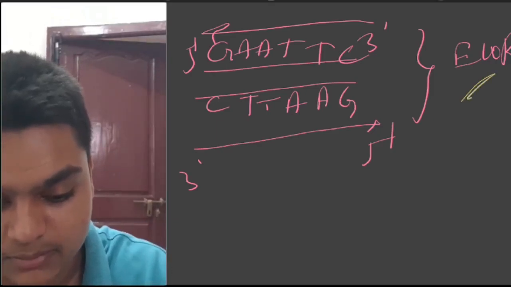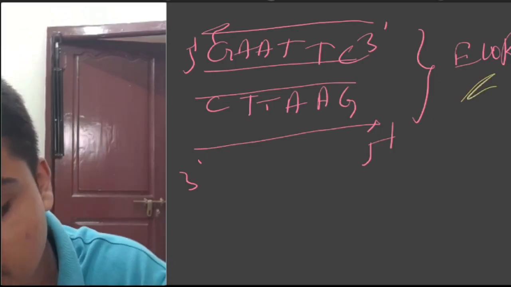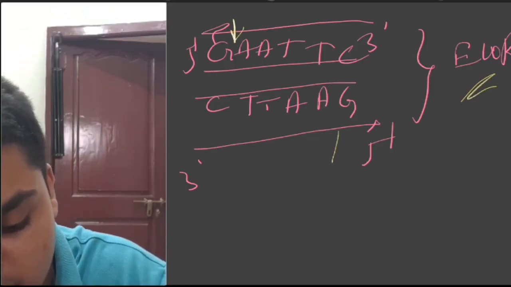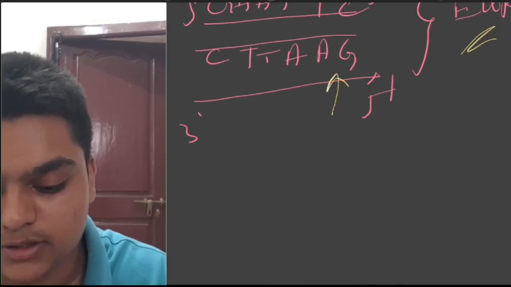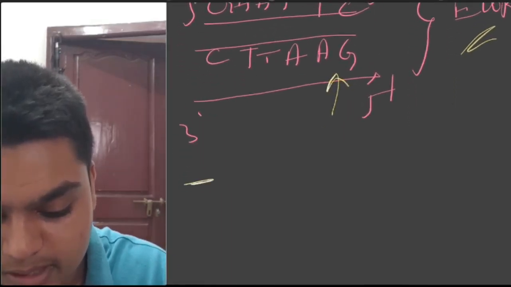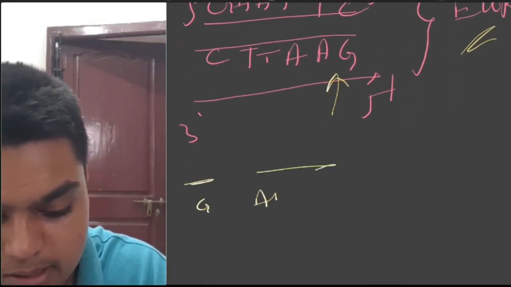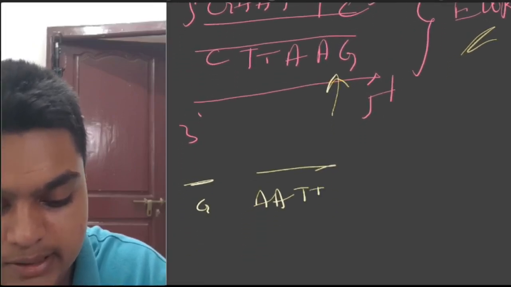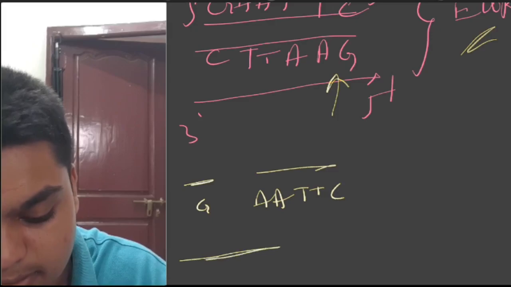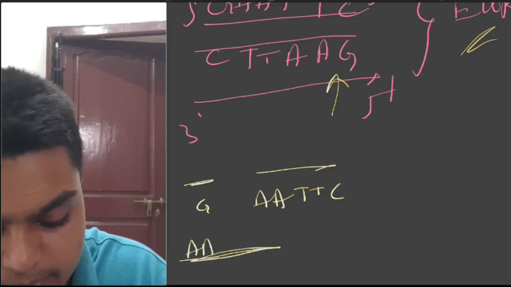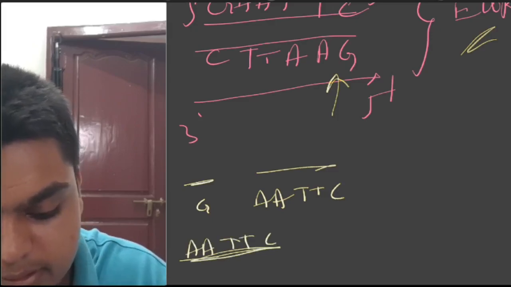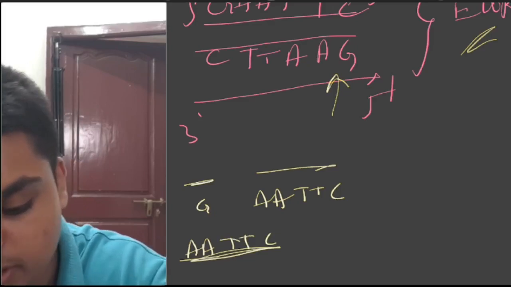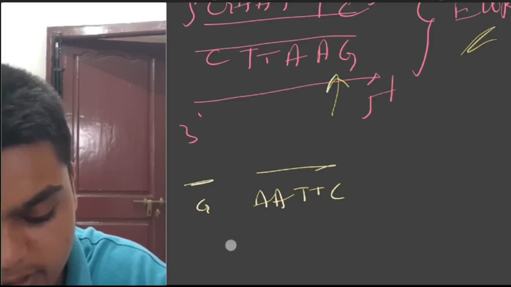For example, EcoRI cuts between G and A, leaving two ends. See this G here, AA, TTC. The same way here also, AA, TTC.